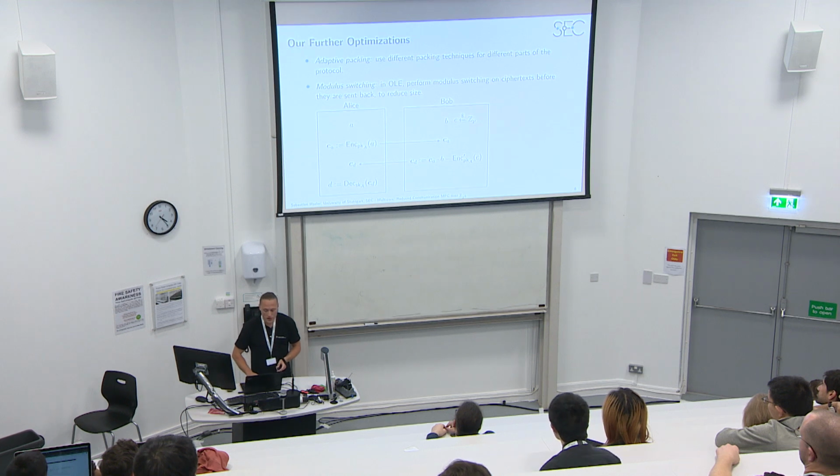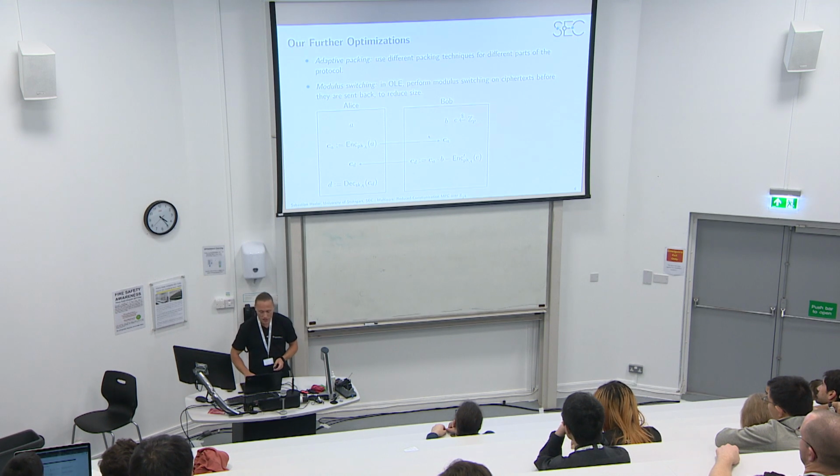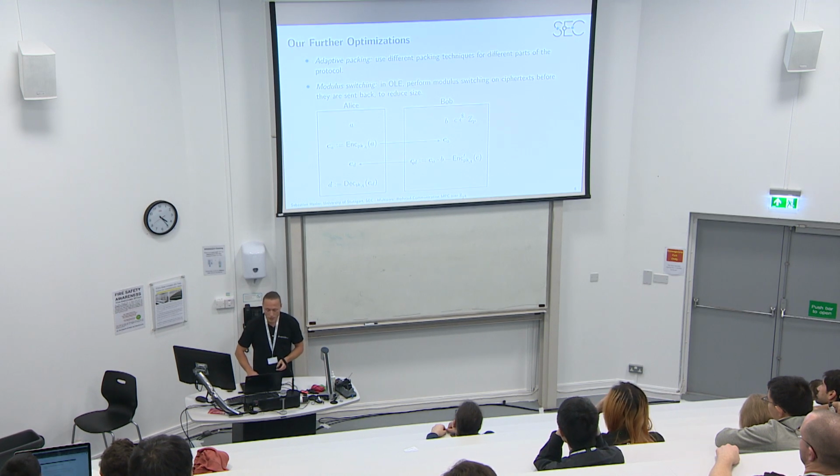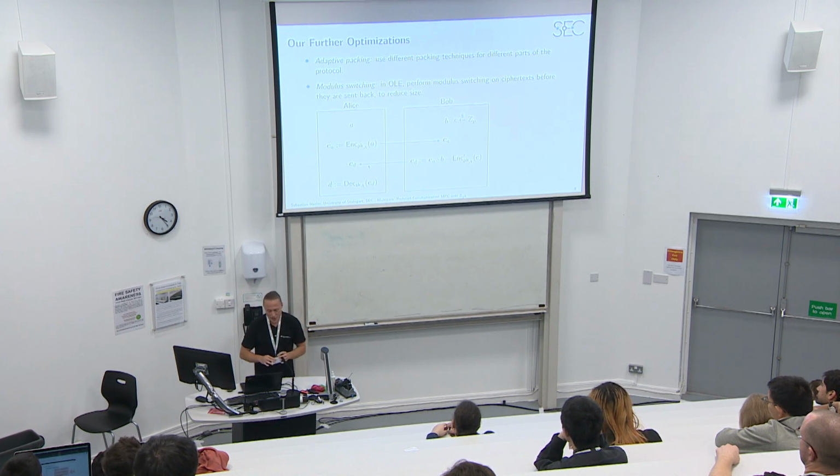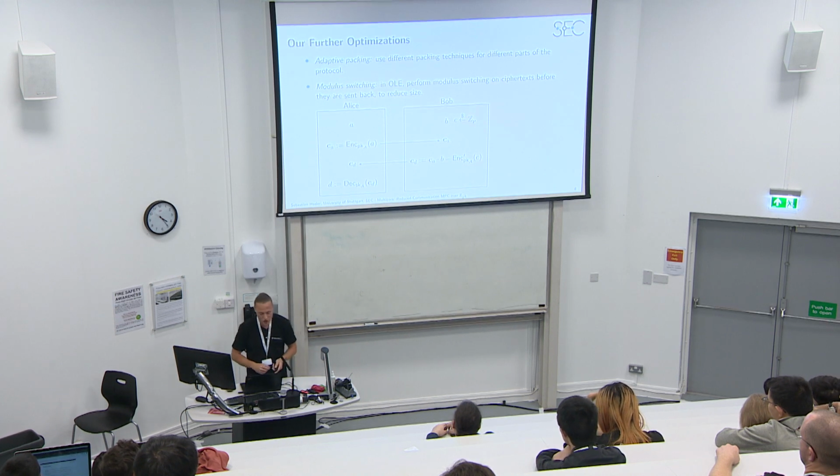Then also modulus switching inside the OLE protocol. Before Bob sends the ciphertext back, Bob applies modulus switching to reduce the size of the ciphertext, so that we have less communication.